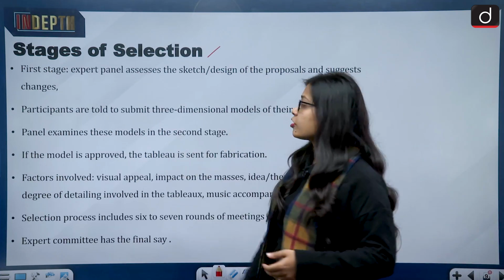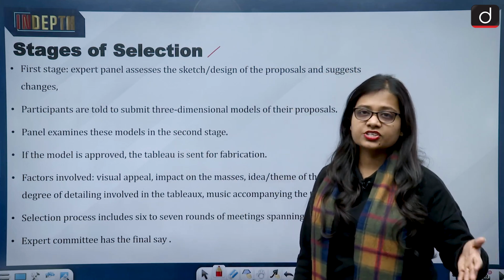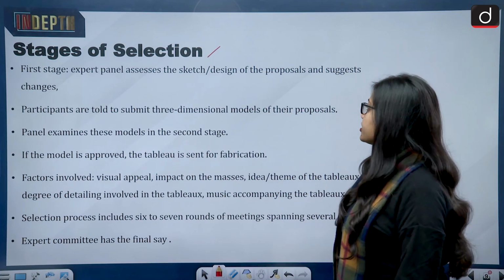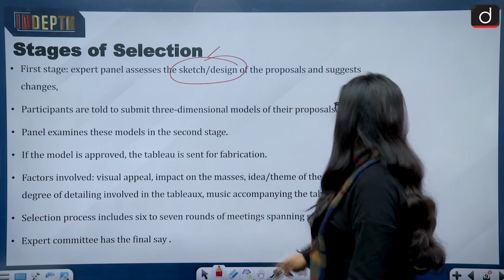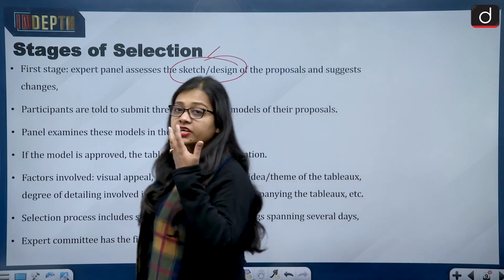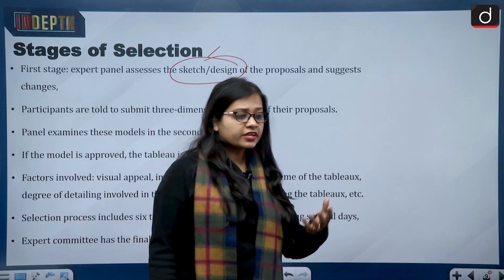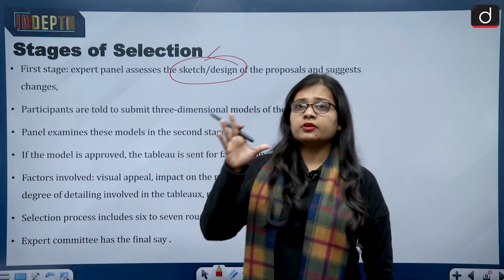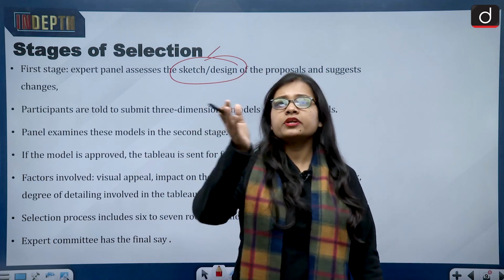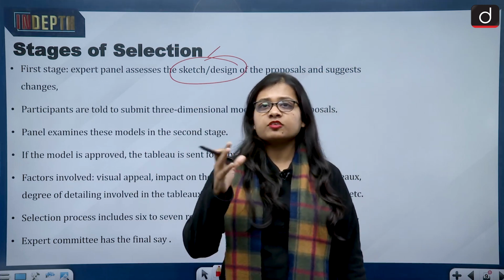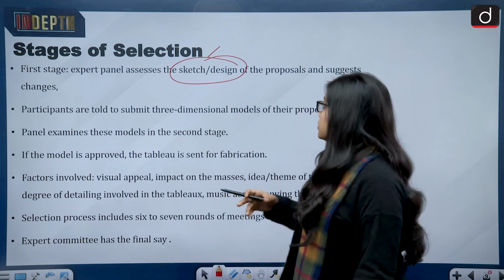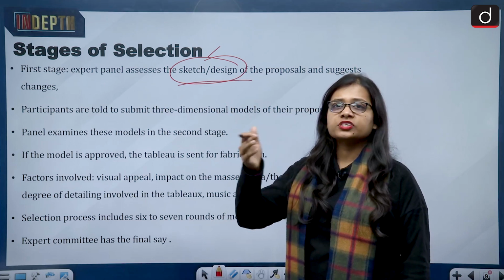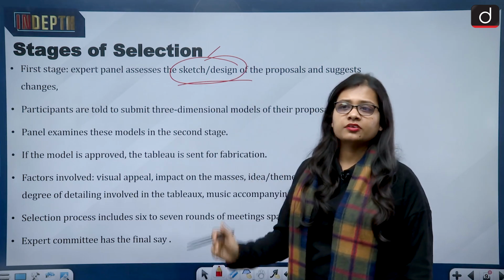Then, what are the stages of selection? There are different stages. The first stage is that the expert panel assesses the sketch or the design of the proposal and suggests changes. Every state, looking into its heritage, culture, and customs, prepares a blueprint, and when it reaches the expert committee, they look into the sketch and design of the proposed tableau, and then any changes are suggested.